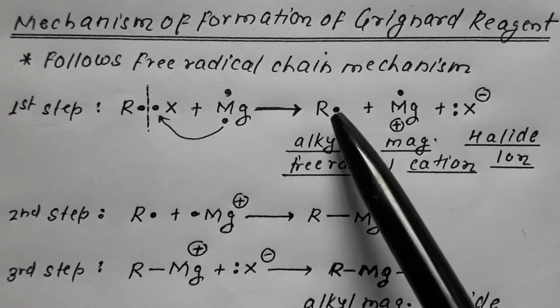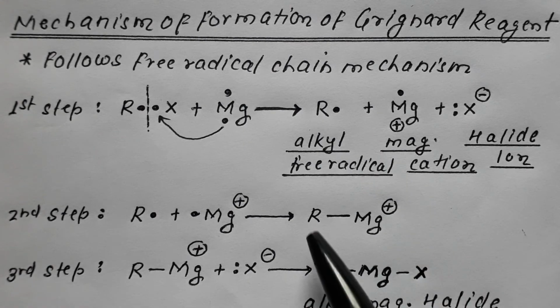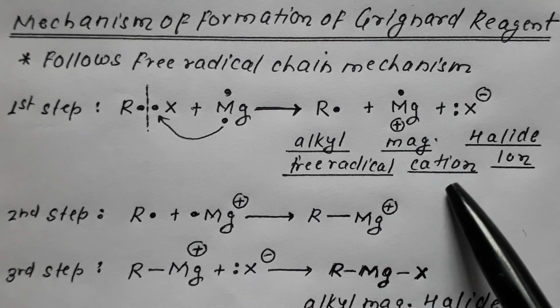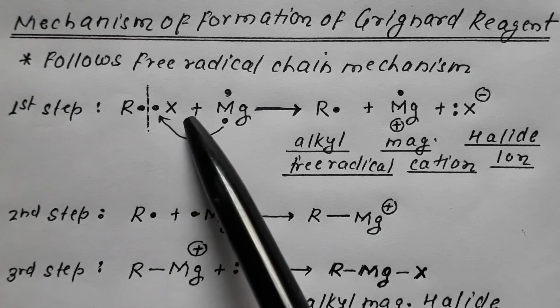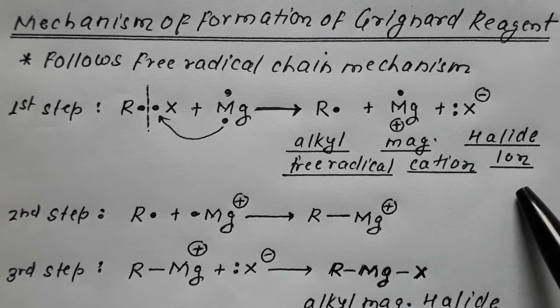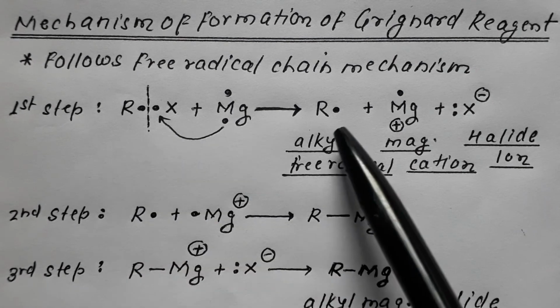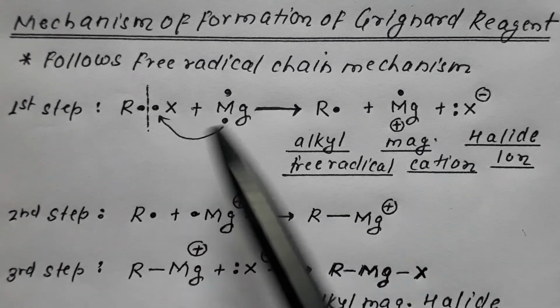So R converts into free radical, magnesium converts into cation, halogen converts into anion.